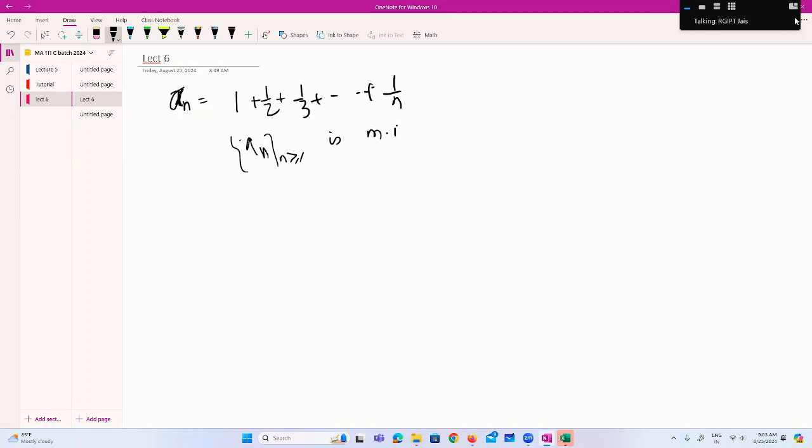No one? In fact, this sequence is not bounded above, right? Okay, this sequence is not bounded above. How will you show it? Can anyone have tried it? Because it is yesterday's last problem, right?